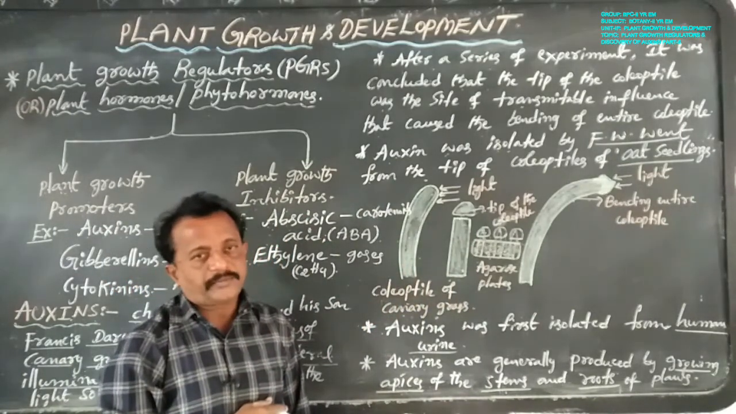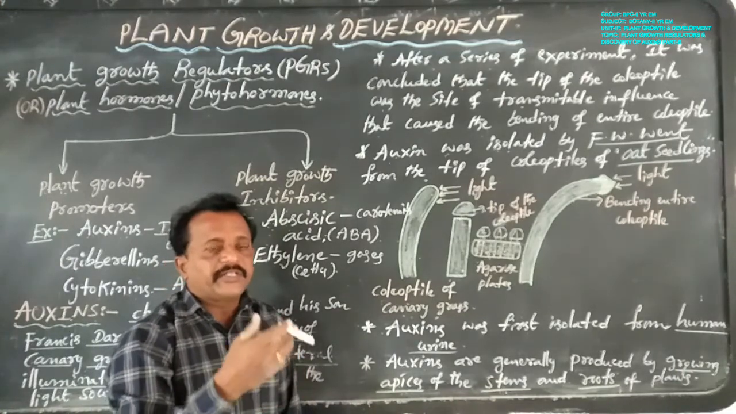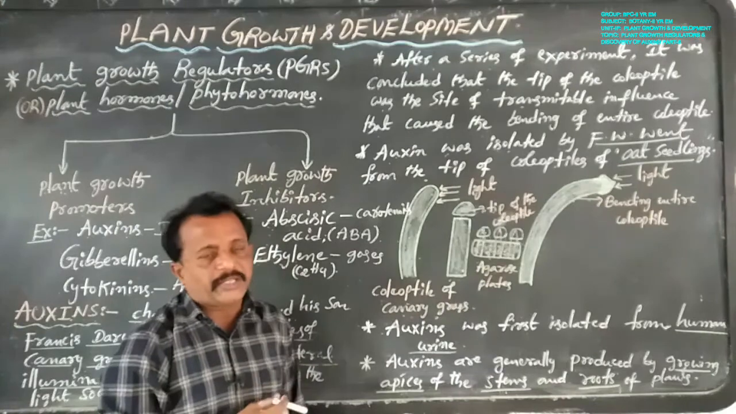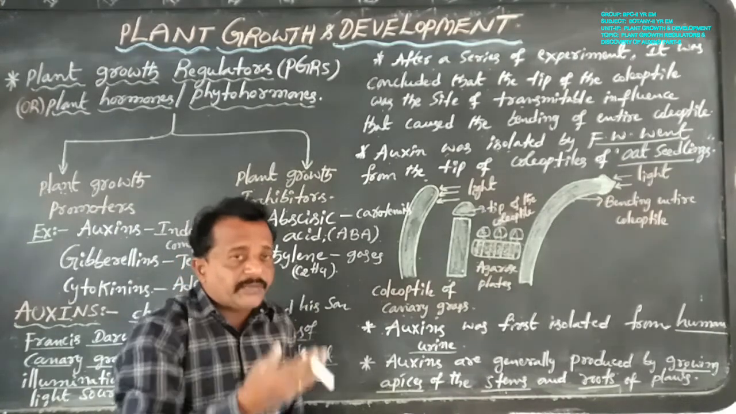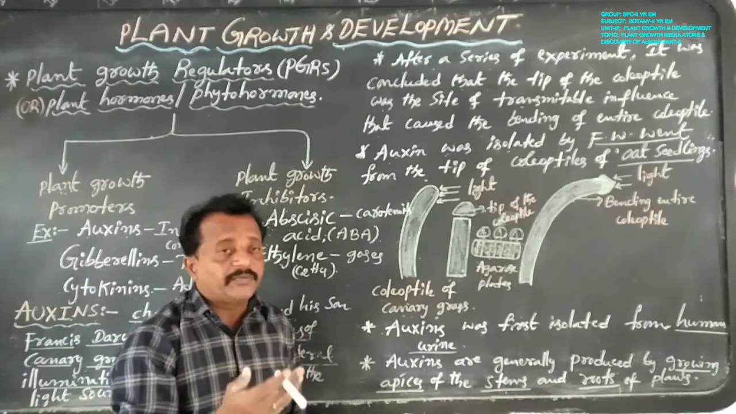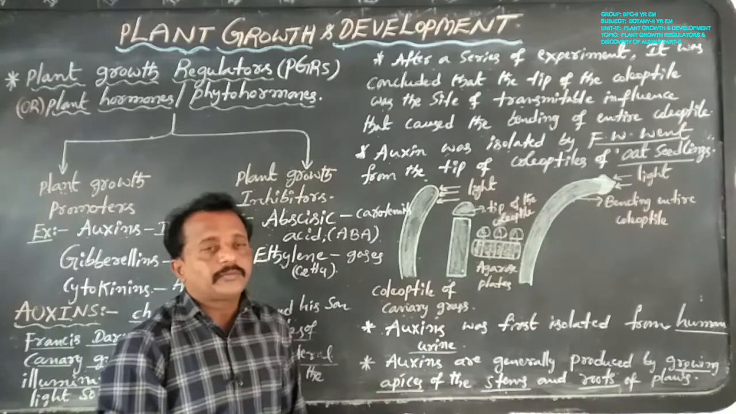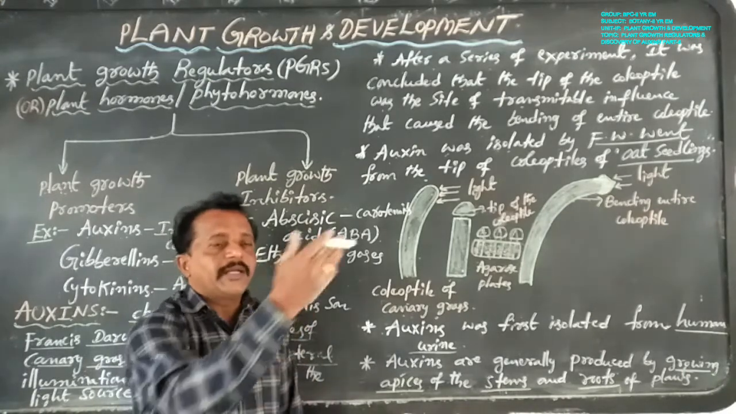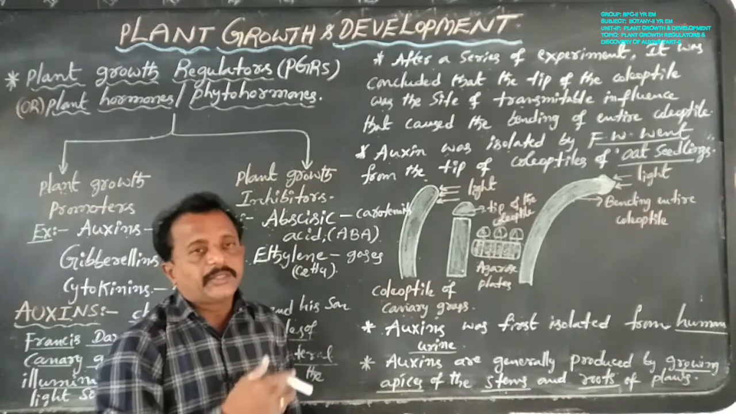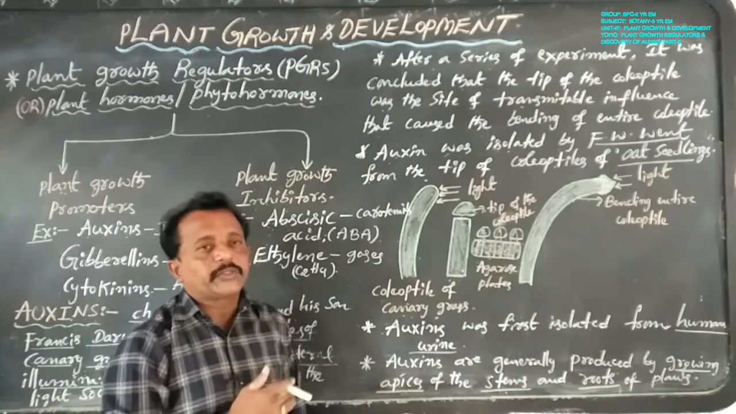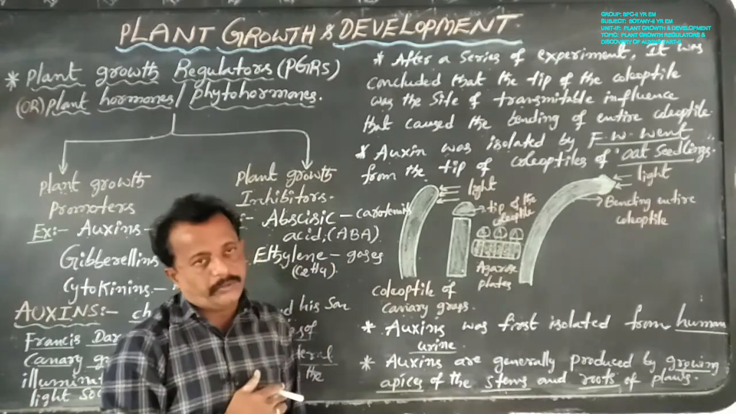Now, the embryo is differentiated into the coleoptile and the coleorhiza. During germination of the seed, the embryo differentiates into the coleoptile region and the coleorhiza region. The coleoptile region produces the shoot part, and the coleorhiza region produces the root part.